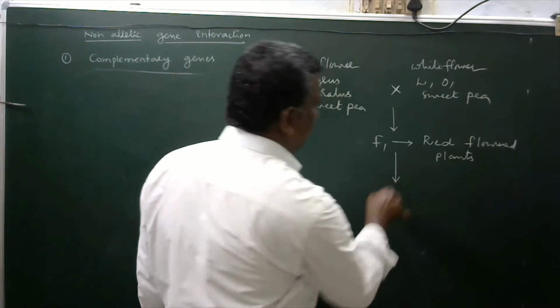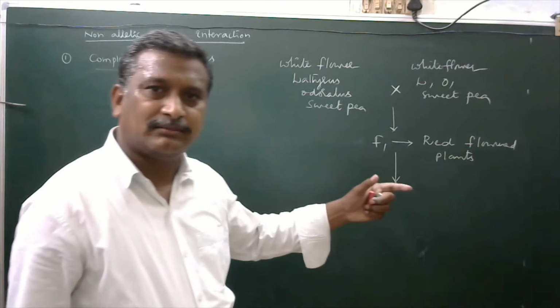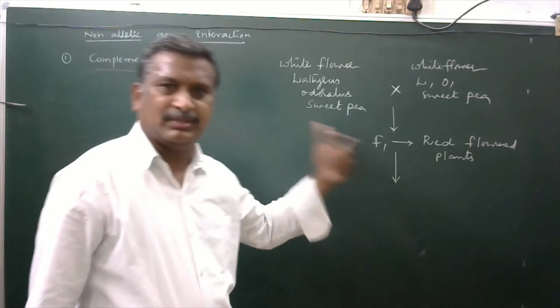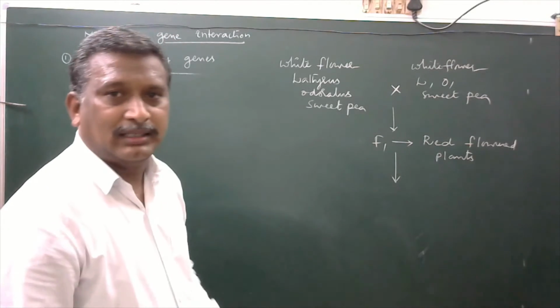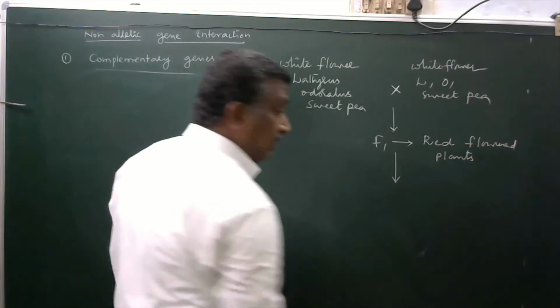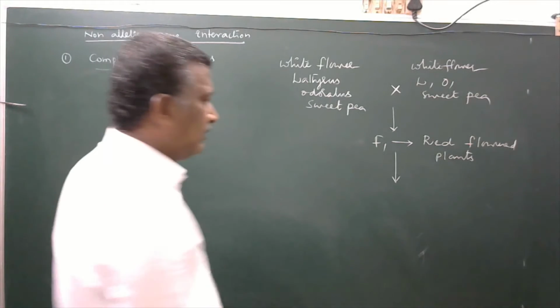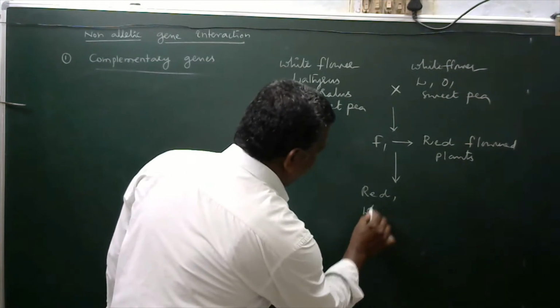To produce the F2 generation, they selected two plants from the F1 generation and made self-crossing among them, and finally they got F2 individuals. F2 individuals have two kinds of phenotypes. They are red and white flowers.